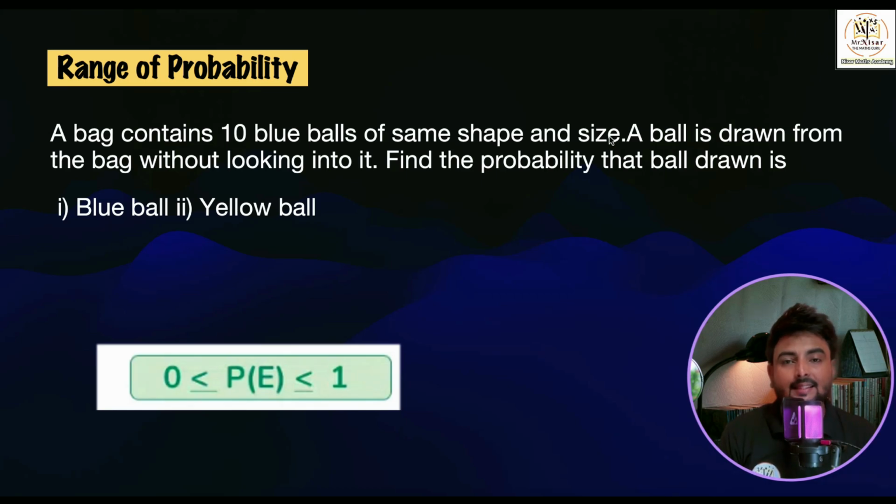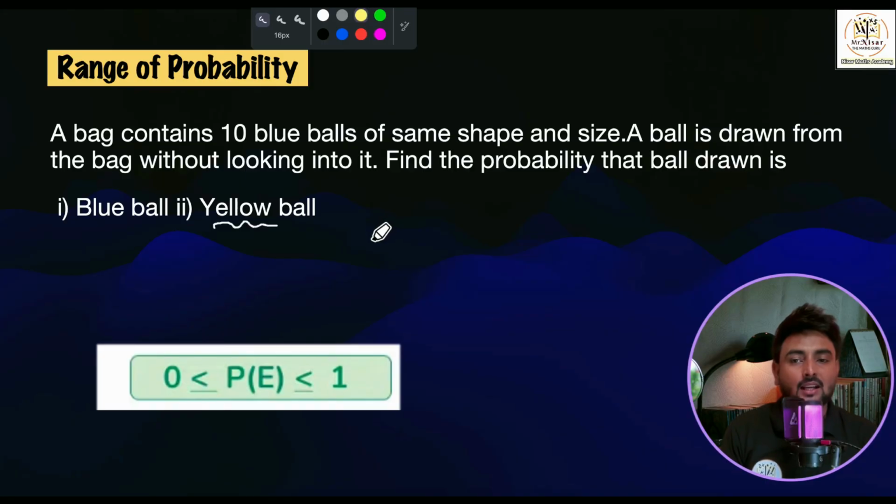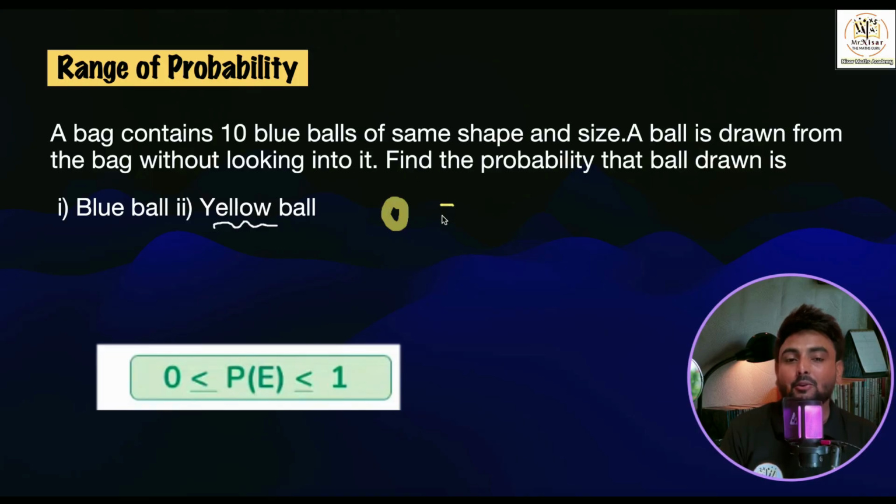Now children, in the same question, I have written: what is the probability of getting a yellow ball from the blue balls? Can you answer this question? If the bag contains 10 blue balls, what is the probability of getting a yellow ball from it? Your answer will for sure be 0. We cannot get a yellow ball from there. Here the number of favorable outcomes will be 0 upon total number of outcomes 10, and obviously the probability will be 0.